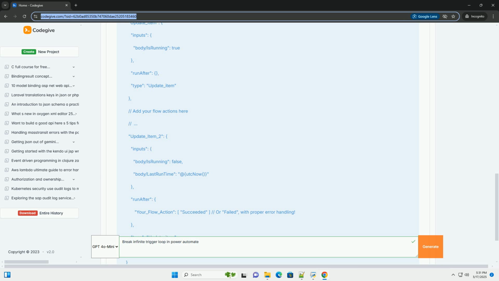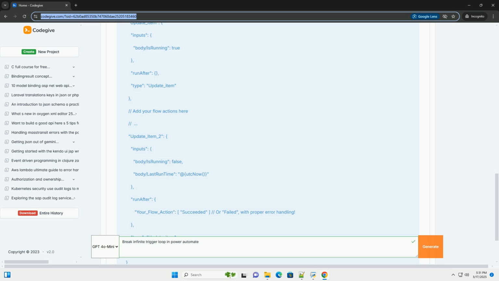Your flow actions: perform the actions you want the flow to execute. Update item, set is running to no and update last runtime: update the same item retrieved in the get item step. Set is running to no. Set last runtime to at UTC now. Explanation. Get item: retrieves the status record for the flow from the flow status list.